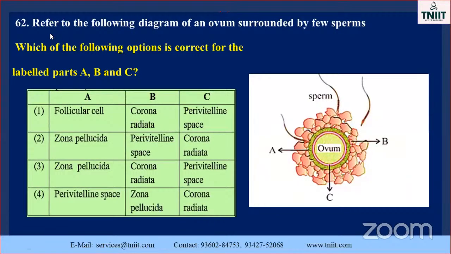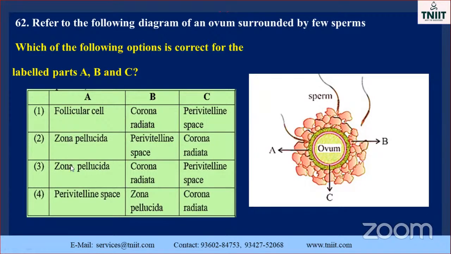Refer to the following diagram of an ovum surrounded by a few sperm. See, the sperm are here, surrounding it. The diagram has given us a sperm. Which of the following options is correct for the labeled parts A, B, and C? Here is the labelling in this part. B is the outer part. C is the inner layer. Which one is the correct one? See here: follicular cell. A is a follicular cell? No. This is called the zona pellucida. A is called the zona pellucida.